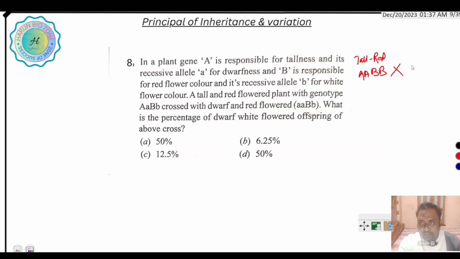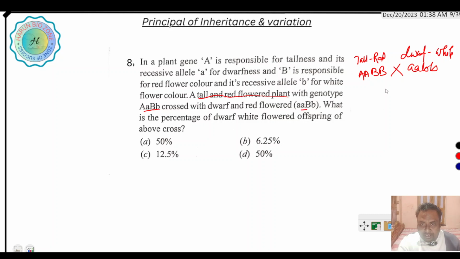A tall plant with red flower, genotype AABB, is crossed with a dwarf plant with white flower, aabb. Tall and red flower plant with genotype AABB crossed with dwarf and red flower.